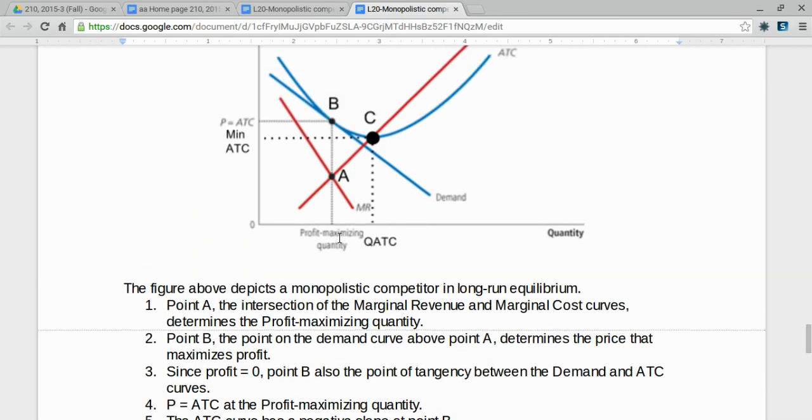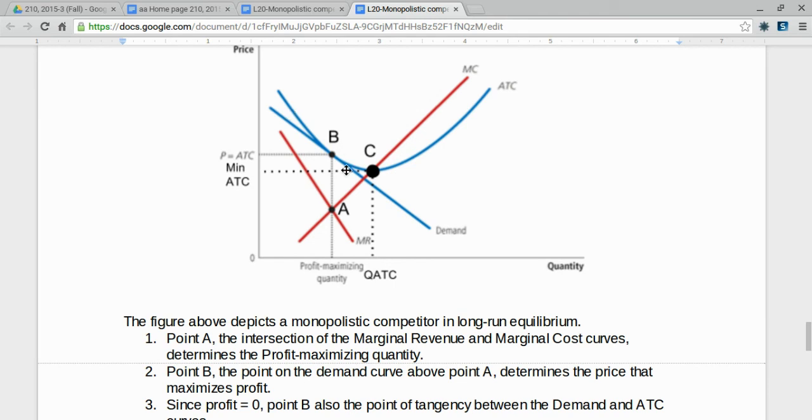Notice since the demand curve has a negative slope at point B and it just touches the average total cost curve, the average total cost curve must also have a negative slope at point B. If we produce more output, we could actually drive average total cost down. Average total cost is minimized where marginal cost intersects average total cost. But in the long run, the monopolistic competitor is going to produce less than that quantity. It's going to produce a quantity that's to the left of the cost minimizing point.